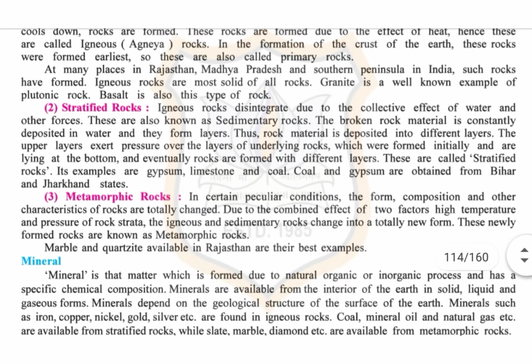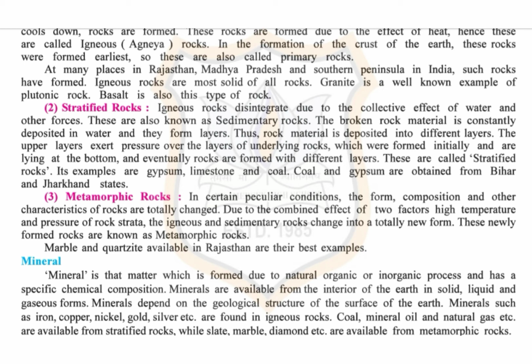Now the next one is stratified rocks. Igneous rocks disintegrate due to the collective effect of water and other forces. These are also known as sedimentary rocks. The broken rock material is constantly deposited in water and they form layers. Thus, rock material is deposited into different layers.